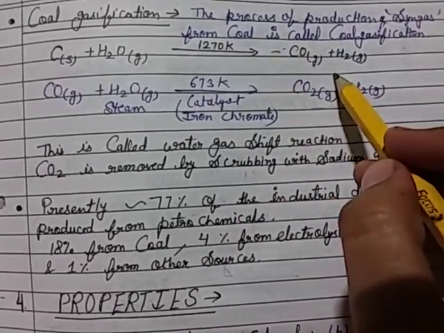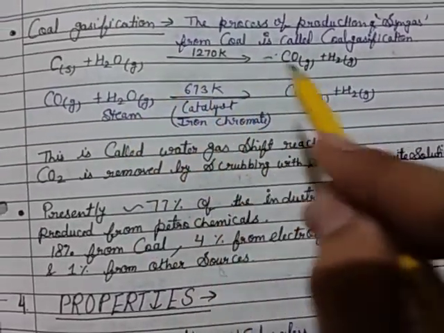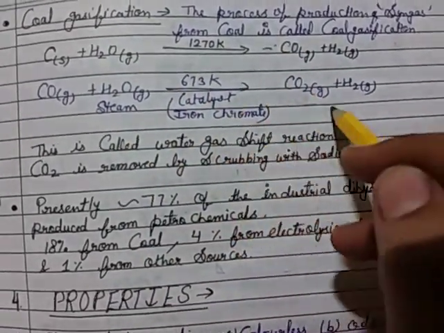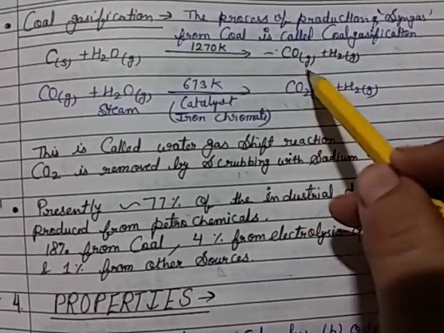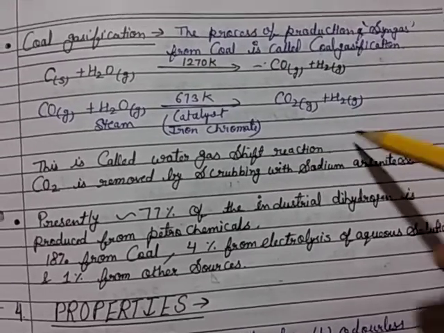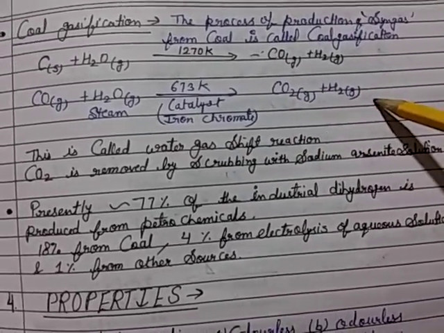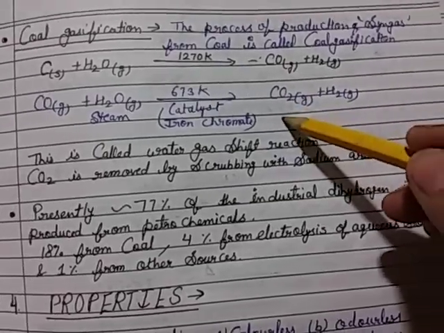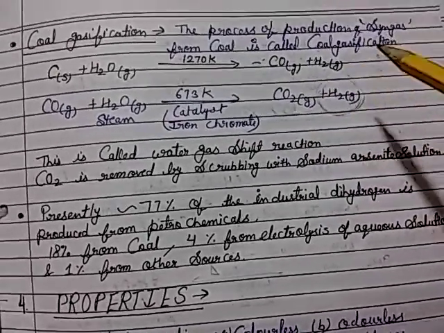The CO plus H2 mixture is water gas, and when it is converted into CO2, this is called the water gas shift reaction. CO2 is removed by scrubbing with sodium arsenide solution, so carbon dioxide is removed and hydrogen gas is obtained.